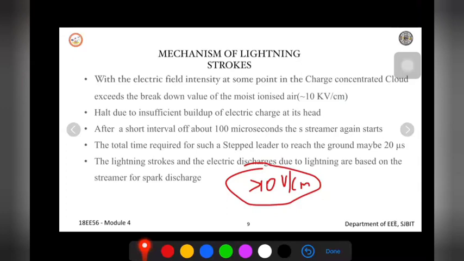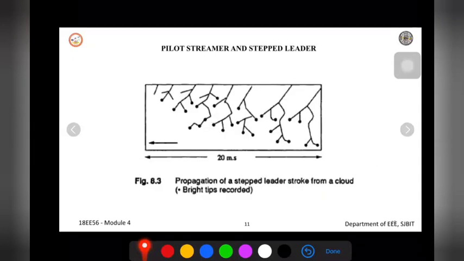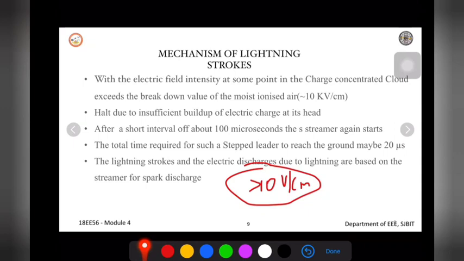After a short interval of about 100 microseconds, this streamer starts again. We call this kind of discharge a streamer. Once there is a halt, the charge accumulates once again and reaches above this value. Once again the discharge continues in the form of lightning to the ground.